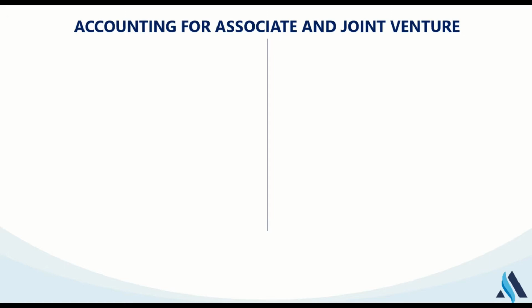We need to talk about how we account. In as much as we know that IAS 28 says that we should use the equity method of accounting, the next thing is, how does the equity method of accounting really work? So the first thing that comes when you are using the equity method is the cost of investment. Let me take you back to a little double entry.